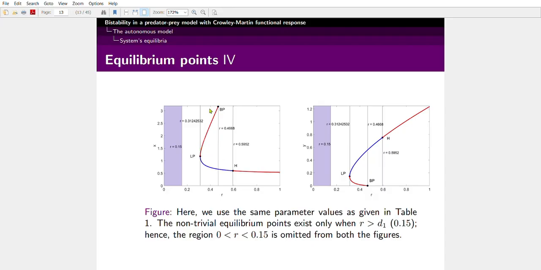These two coexistence equilibria appear through a saddle-node bifurcation. In this region, one coexistence equilibrium disappears through the transcritical bifurcation, and the stable coexistence remains the same. Beyond the value of r equal to 0.595, the stable coexistence becomes unstable. So we get different values of r for which there exist different numbers of coexistence equilibria.